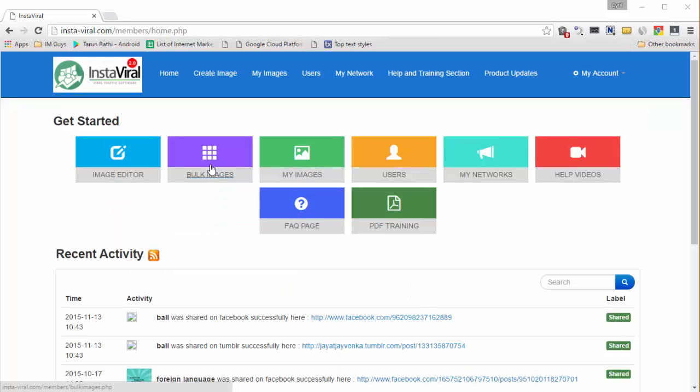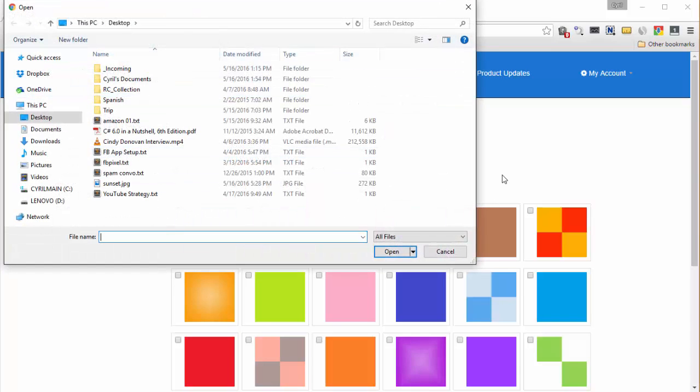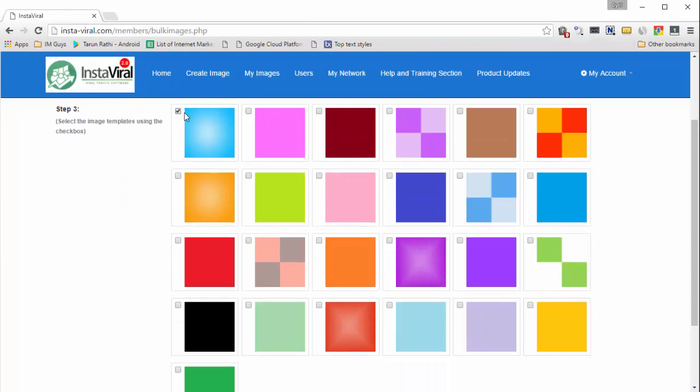Now let's check out bulk images. Click on bulk images, and you can feed in a CSV file to Instaviral. The CSV file can have quotations on any topic you want. So if you got a ready-made list of quotations, a text file or a CSV file, you can choose that CSV file and then select the backgrounds that you want the quotation to appear on.